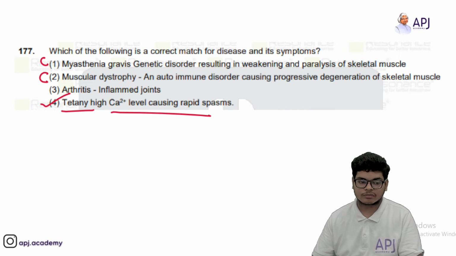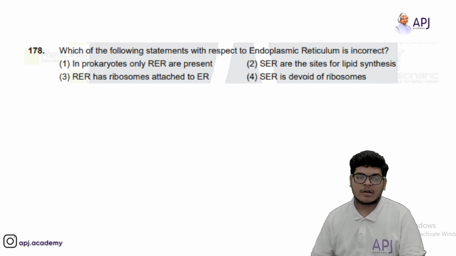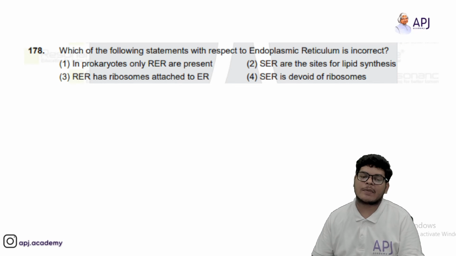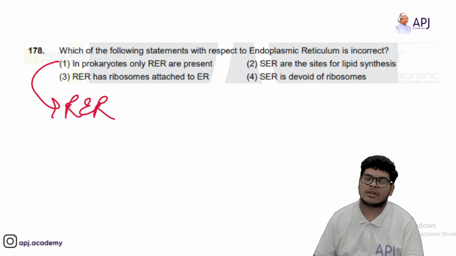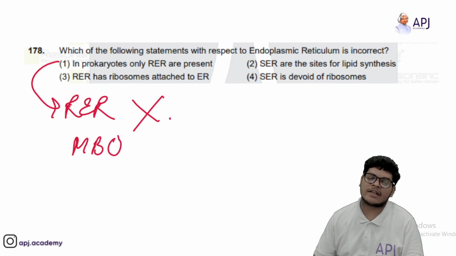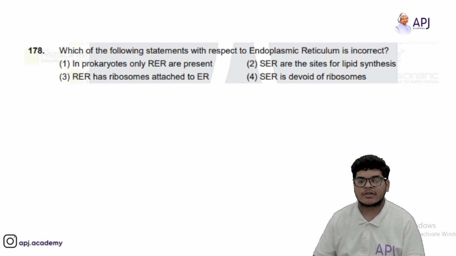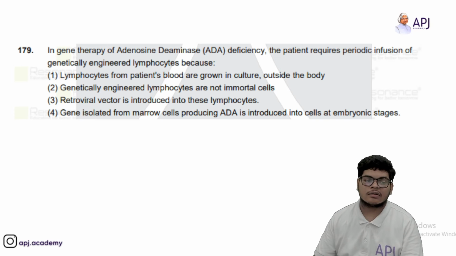Okay. So which of the following statements with respect to endoplasmic reticulum is incorrect? So which statement about endoplasmic reticulum will be incorrect? So, in prokaryotes only RER is present. No, RER is not there in them because membrane bound cell organelles are absent. Membrane bound organelles are absent. Okay, so first option is correct.